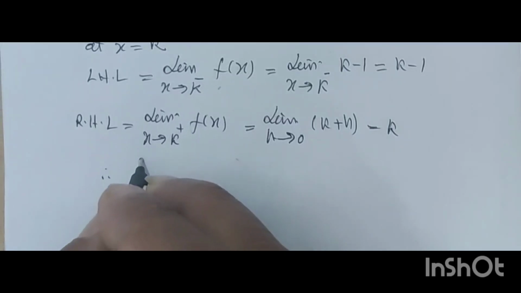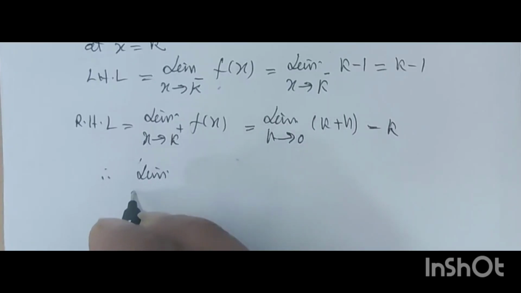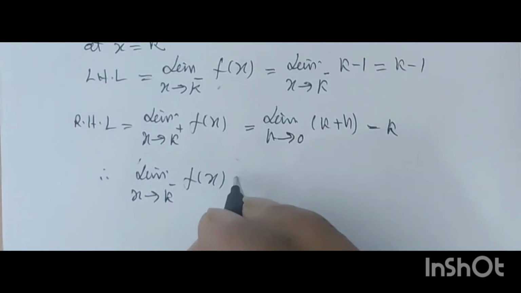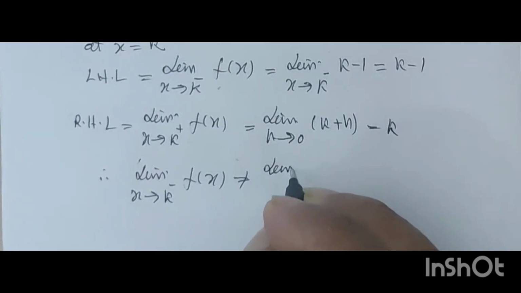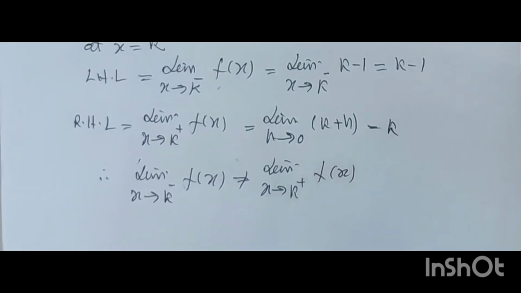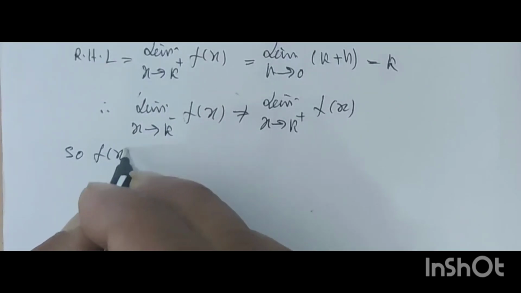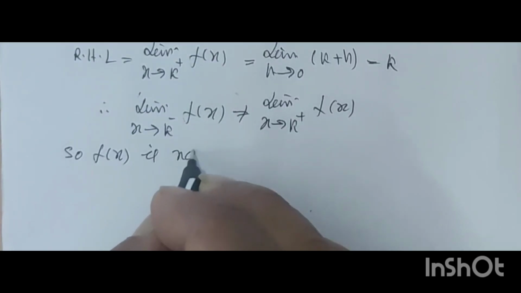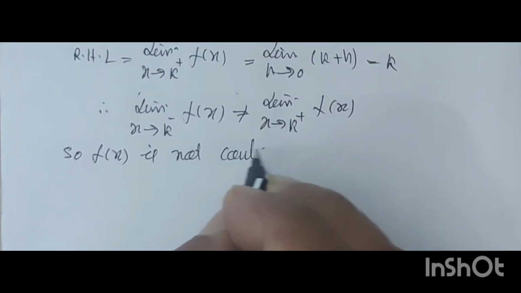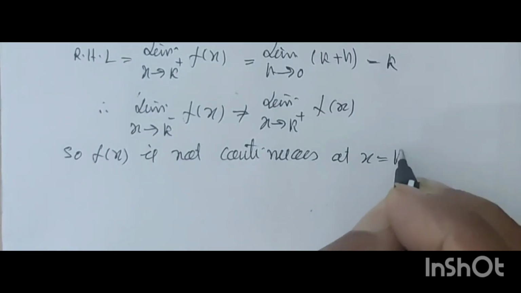Therefore limit x tends to k negative f(x) is not equal to limit x tends to k positive f(x). So f(x) is not continuous at x is equal to k.